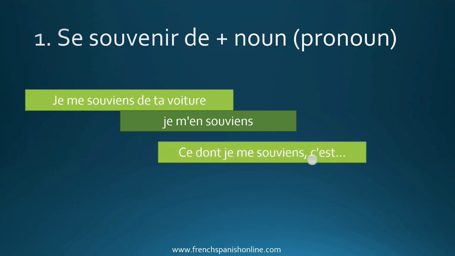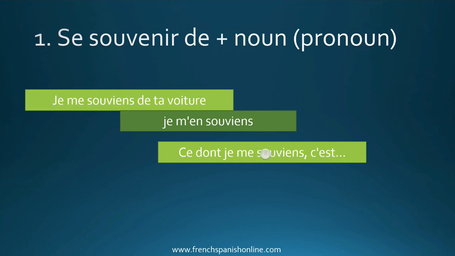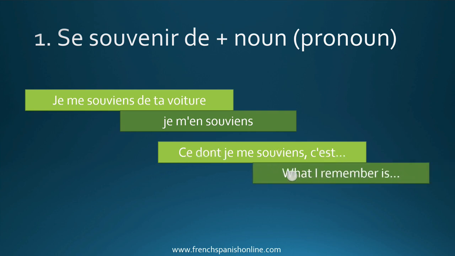Ce dont je me souviens, c'est. So here the point is the word dont. Dont is the contraction of de quoi in a sentence. So not a question, in a sentence. So here, why? Because actually, again, with this prepositional verb with de, we need de quoi, and de quoi becomes dont. This is the contraction of these two words. Ce dont je me souviens, c'est. And of course, we want to say what I remember is.